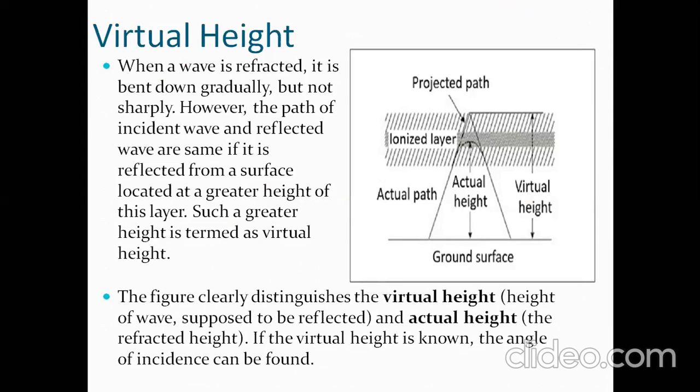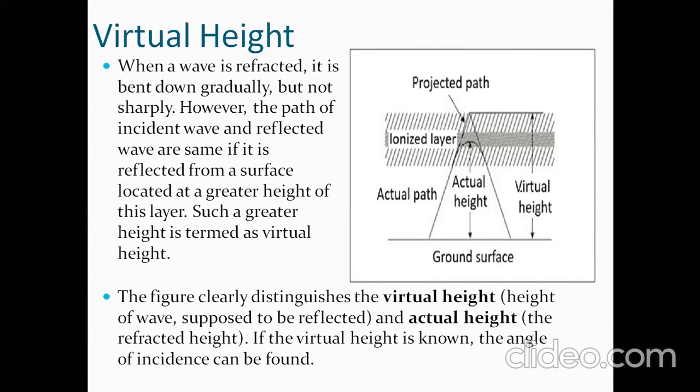The name itself suggests that in that layer there will be ions present. How are ions formed in that layer in space? Due to the energy produced by sunlight, we get ions forming due to the sunlight's UV rays. So that layer is called the ionized layer.